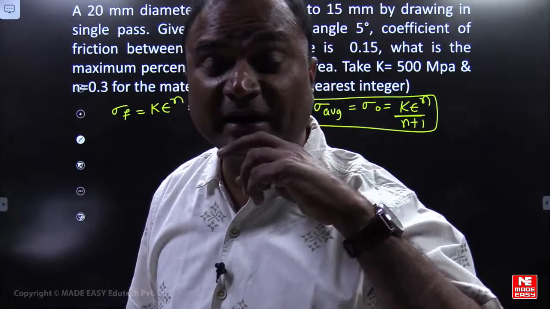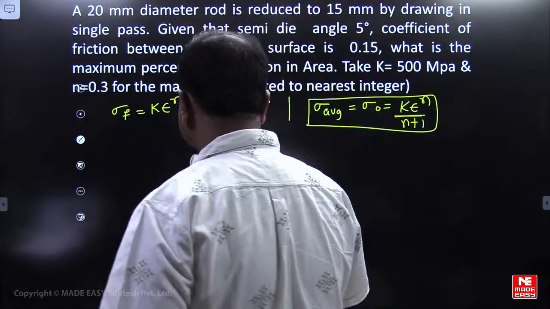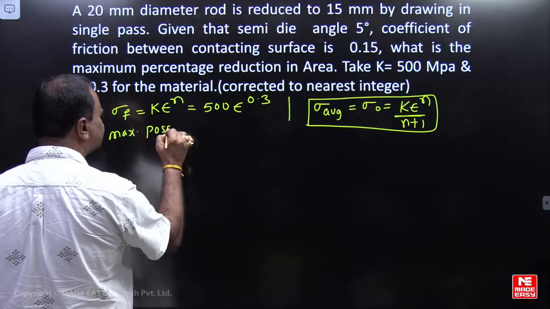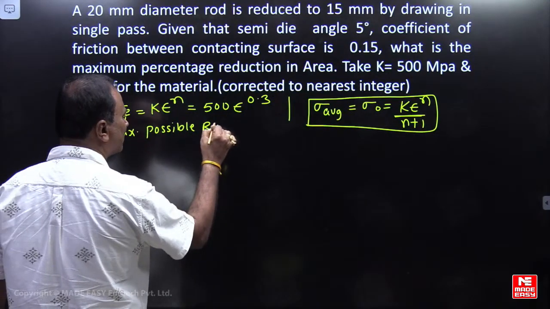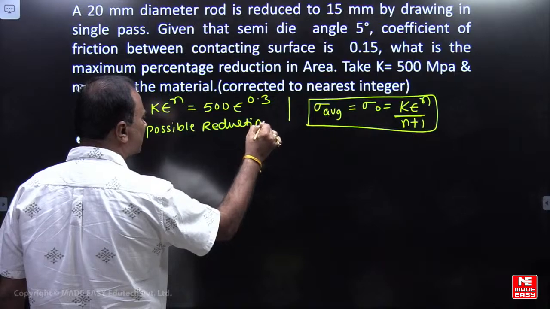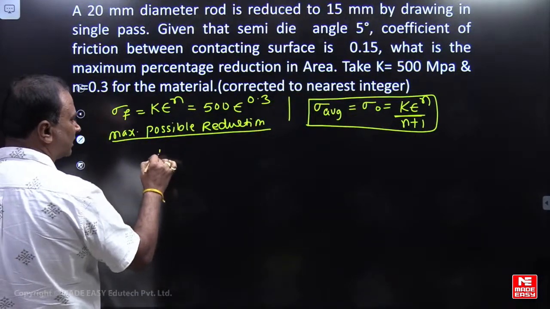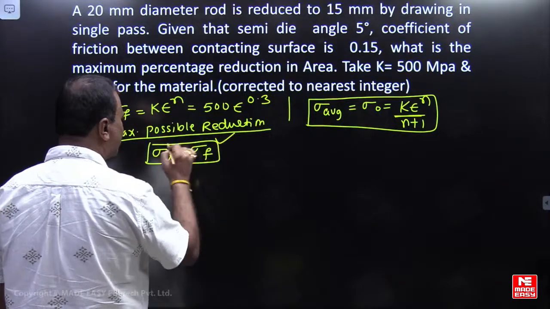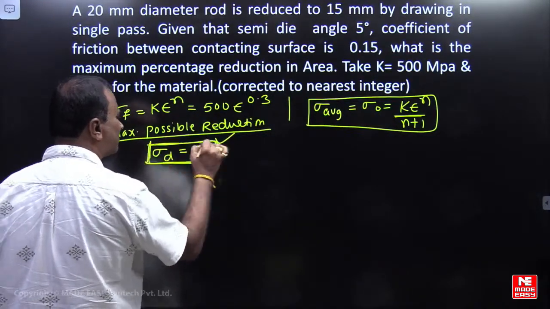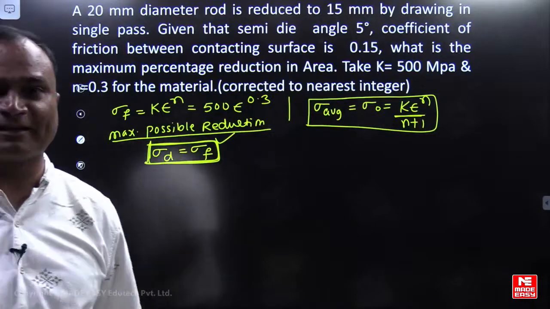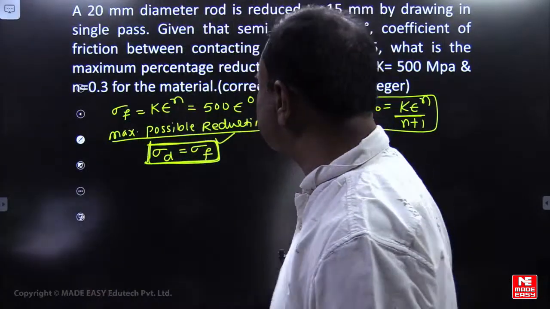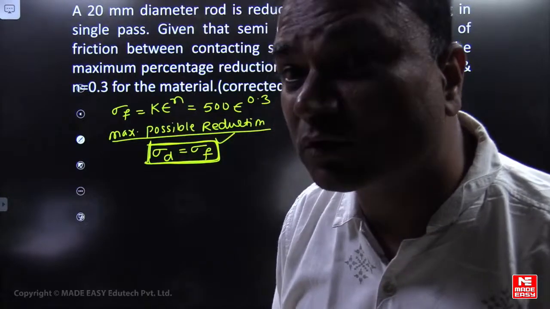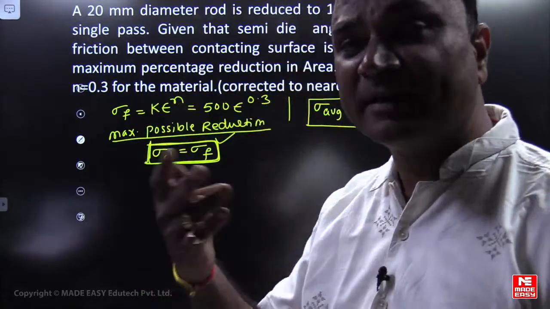Look closely: what is the condition for maximum possible reduction? Maximum possible reduction occurs when the drawing stress is equal to the flow stress, not the average stress. That we have to find out.